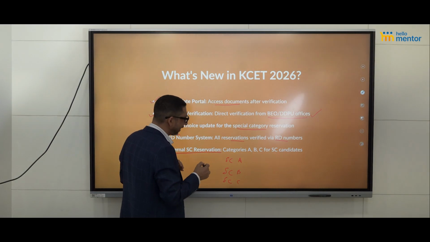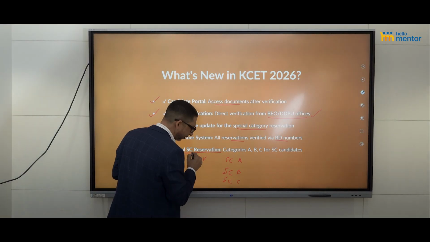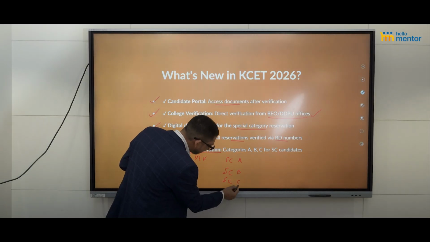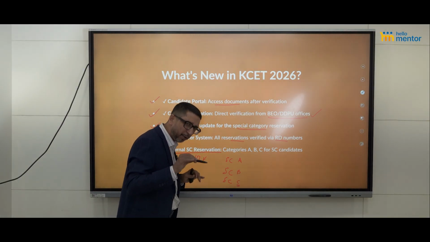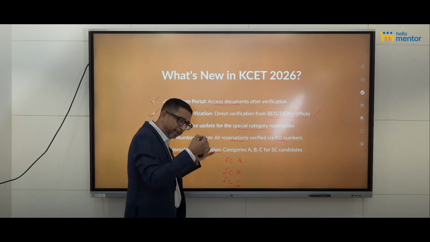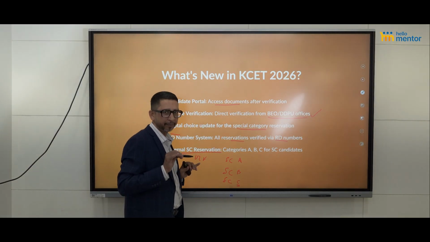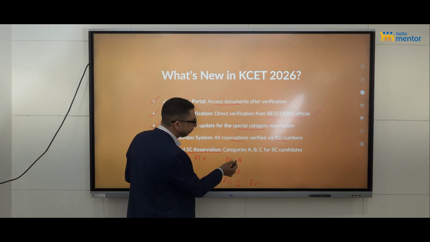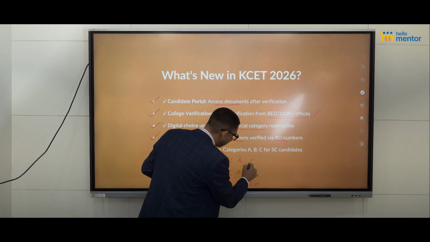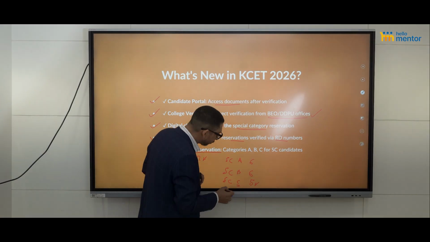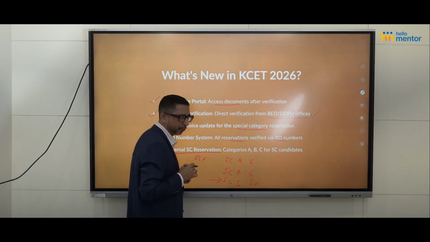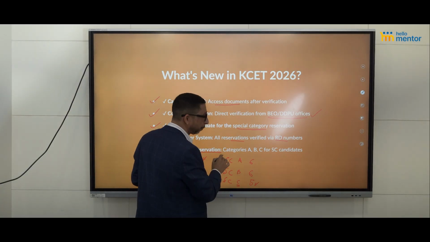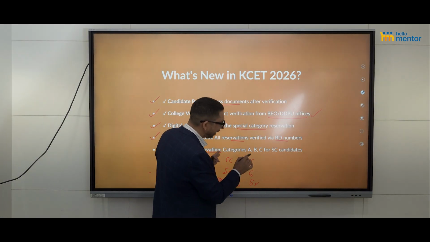Now in the SC category, there used to be 17% reservation earlier. What they have done is they have classified one C category in which many Scheduled Caste people who are very much backward have been put, and they will be allotted 5% specifically, which cannot be taken by the A and B categories. So 6% here, 6% here, and 5% here. So these people who are very backward in the SC community also get some seats reserved for them. And that's why you will have to procure the SCA, SCB, SCC certificate.